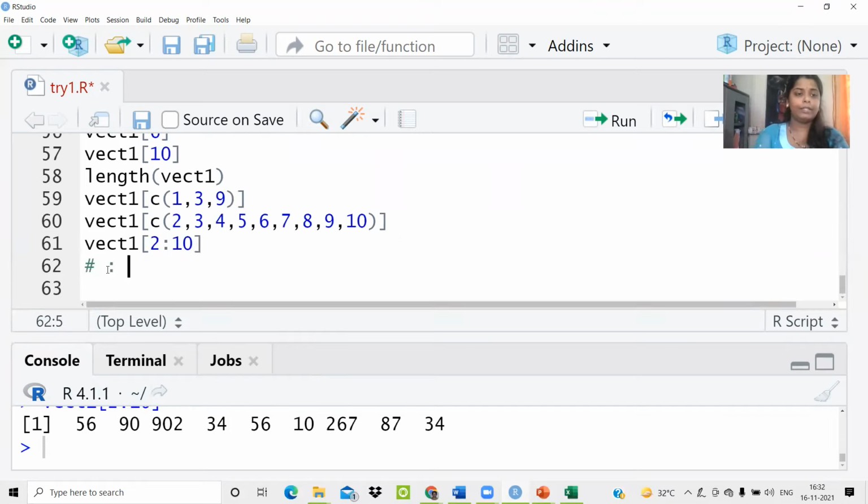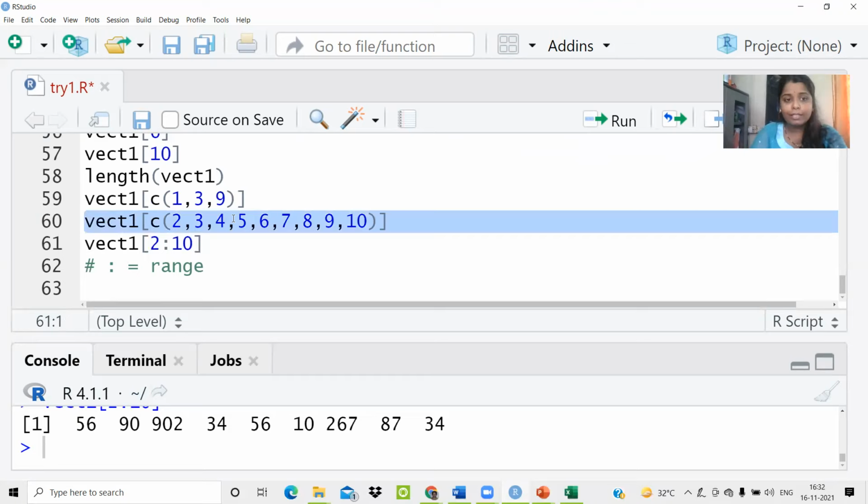So what I have used over here, I have used the colon. What does that indicate? So that indicates the range function or the range basically. What's the use of range? So in range, whatever you pass as the starting point and ending point, the elements which are present, including the starting point and ending point, are displayed as a result. So that's basically what the range does. So there is no need of writing these indices. You can simply specify the range over there.